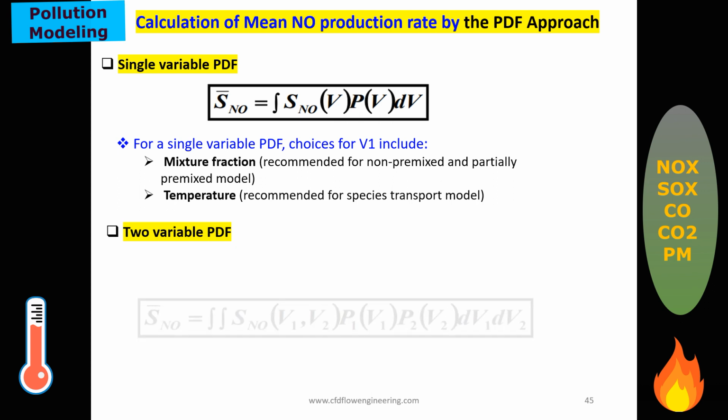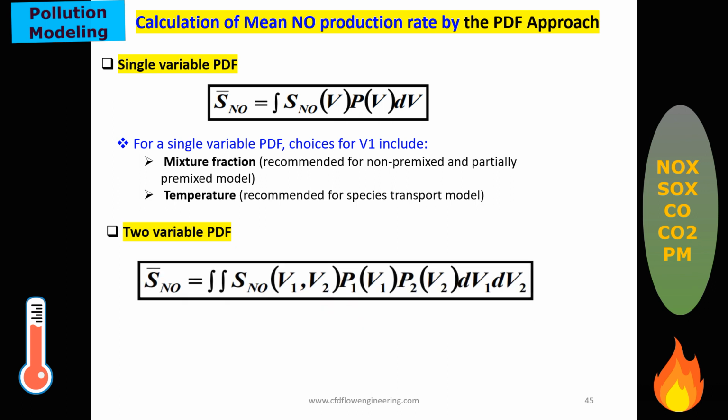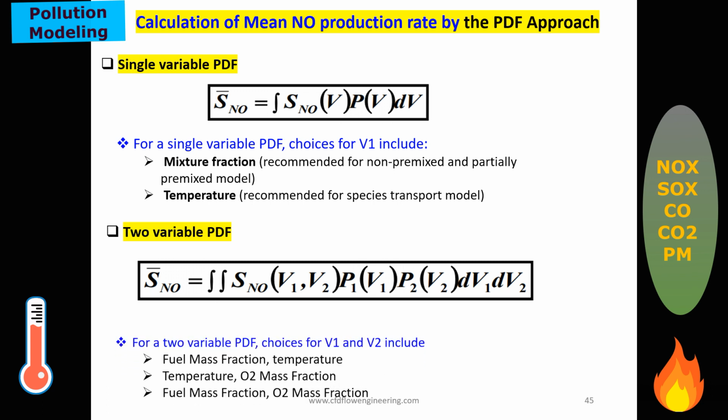For the two variable approach, the source term for nitrogen oxide is a function of two variables, and it is multiplied by the probability density function for variables V1 and V2. What are the two variables V1, V2? These variables can be fuel fraction and temperature in combination, or temperature or oxygen mass fraction.